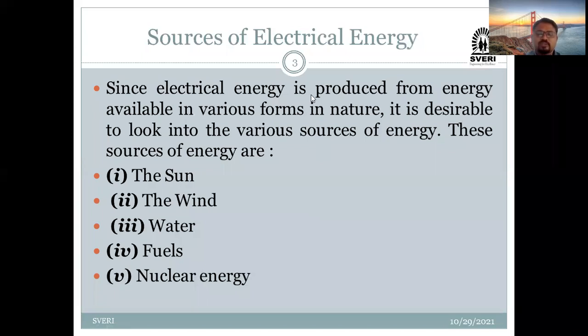As you have seen different windmills, whenever you are traveling through the Miraj region or Kolhapur region, at that point you are going to find windmills there which are generating electricity. Wind is also considered one of the important sources for the generation of electrical energy. Has everybody seen a windmill? Everybody seen that particular windmill?